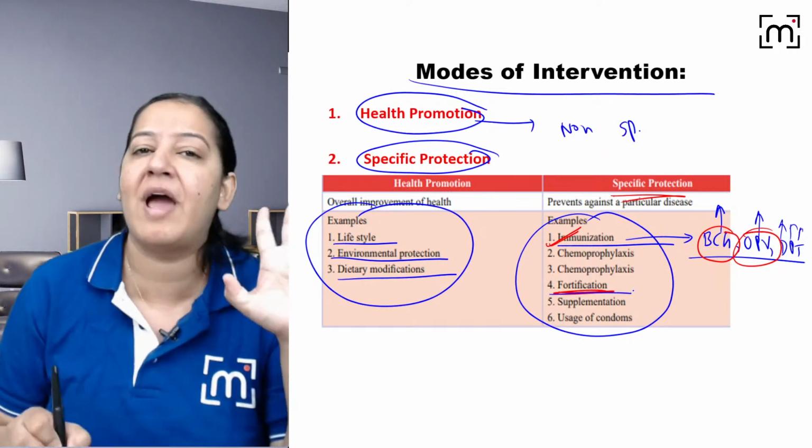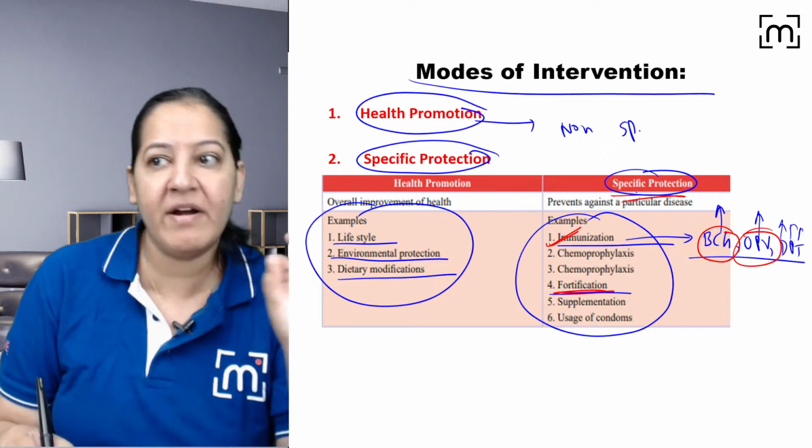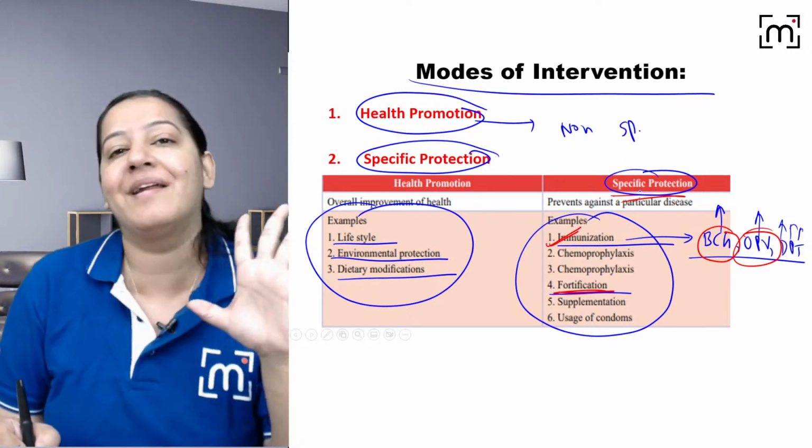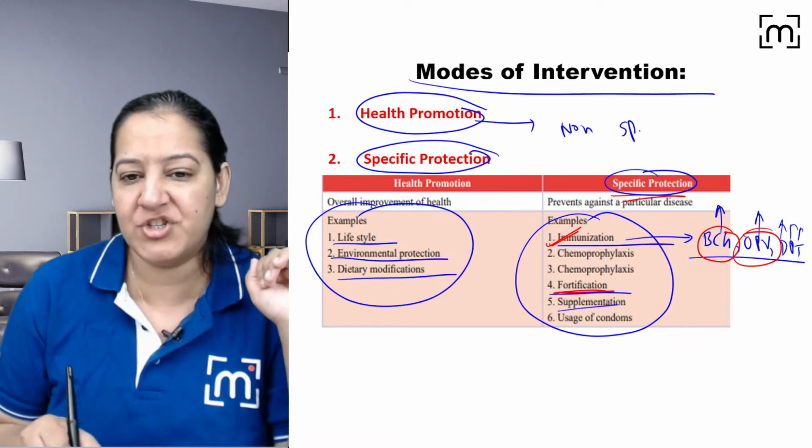Again, fortification is primary level. In primary, it is specific protection. So iodine will prevent only goiter. Iron will prevent only anemia. So a specific thing will prevent a specific disease. You got my point? Supplementation, right?